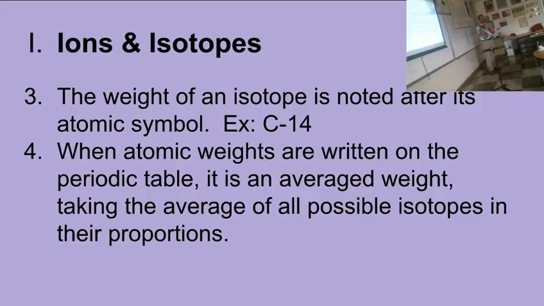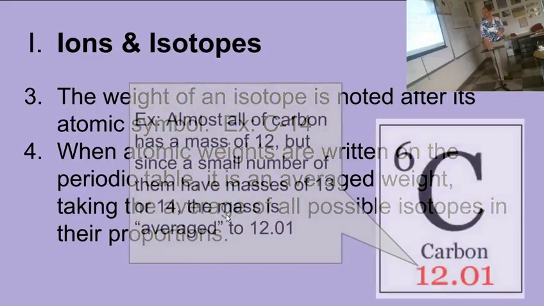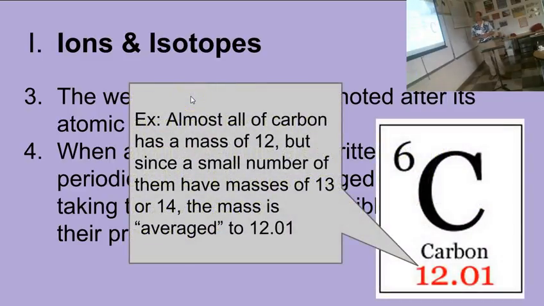Some have 6 and 7, some have 6 and 8. And so when you average all of that together with the proportions of what's out there in the world, the answer is 12.011. Okay? So it's averaged weights on the periodic table. Almost all the carbon has a mass of 12. Since a small number of them have masses of 13 or 14, the mass is averaged to 12.01. That's what it is in your textbook. On the periodic table up here, it goes one more decimal place, 12.011. Okay, do you guys understand that idea?